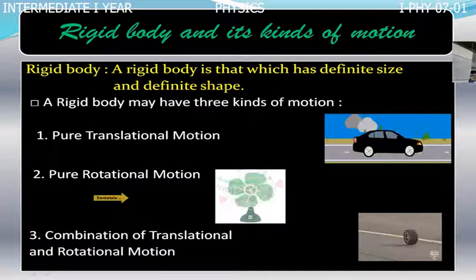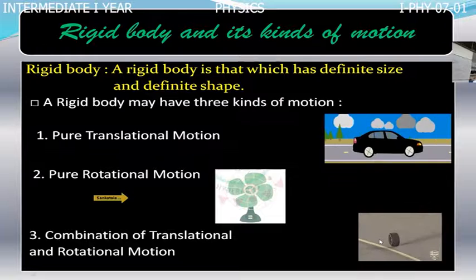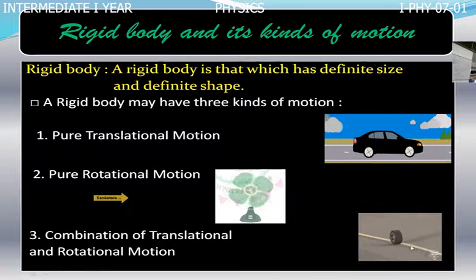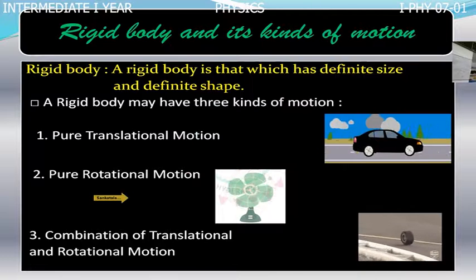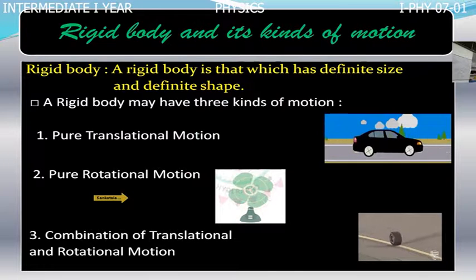Some rigid bodies simultaneously exhibit rotatory and translatory motion. Like this, you see in this video, a rolling wheel on the road. By rolling, it has rotatory motion. By moving on the road, it has translatory motion.